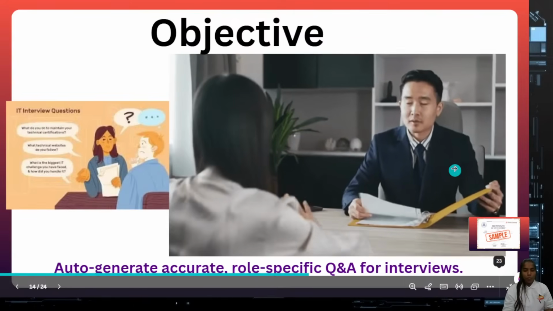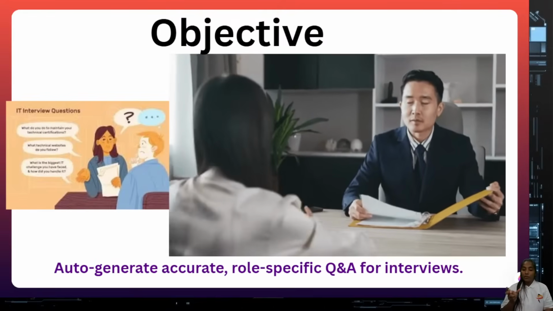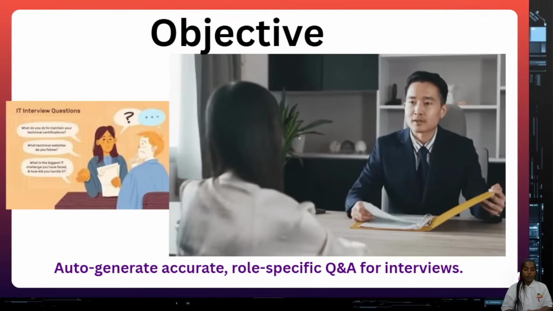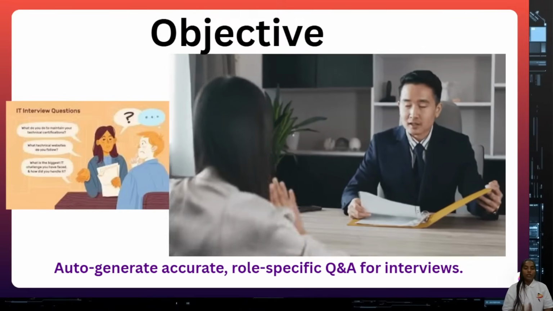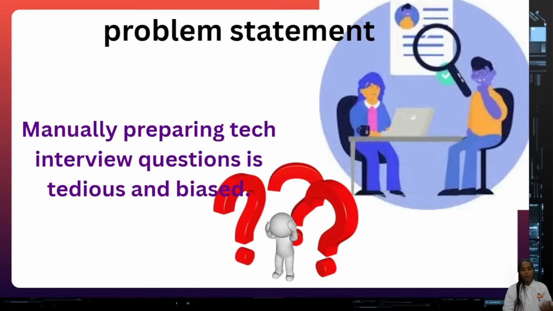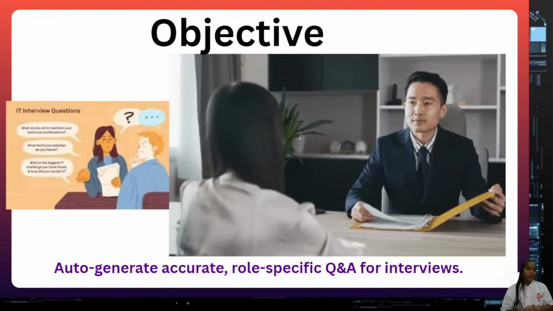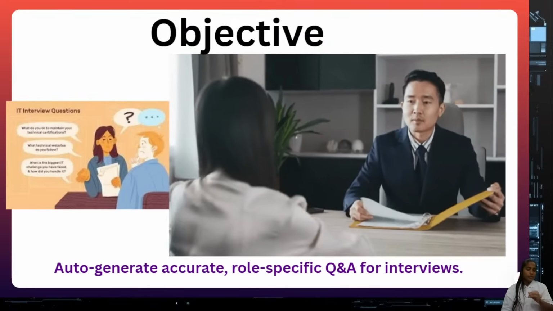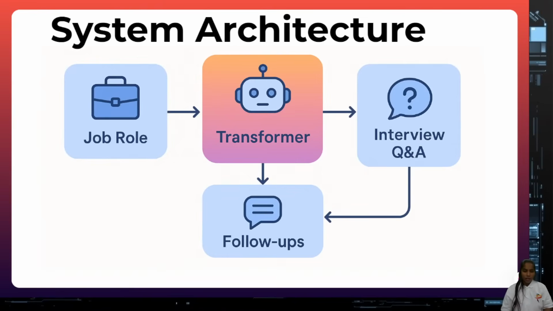So what is the objective of our concept? To do auto generation to get better, accurate questions and answers for different types of roles, for the interviews. That is our main motto, to reduce this problem of critical and biased preparation. You take the concept and try to reduce that problem, that is fine. But how can you reduce it? Definitely we need some planning, and that is what you can call a system architecture, or otherwise a flow chart of the concept.